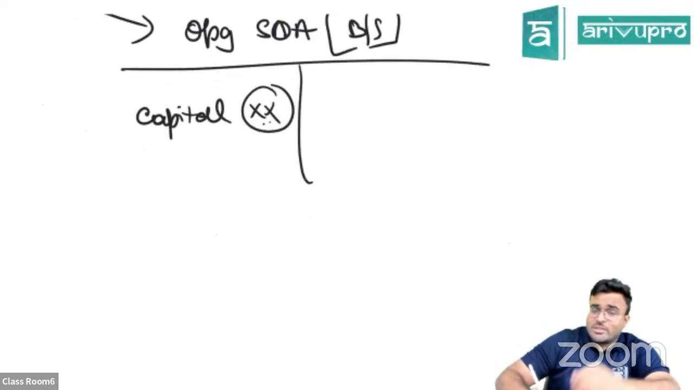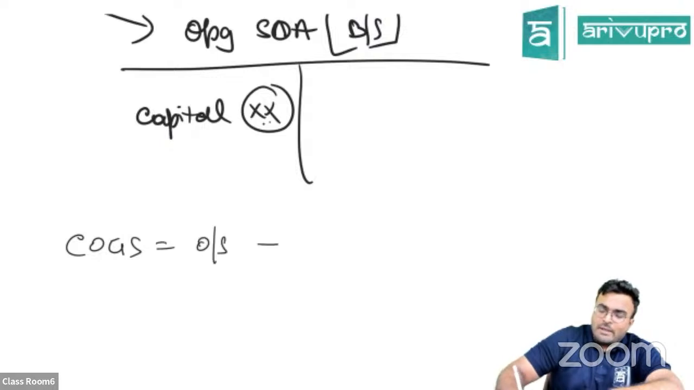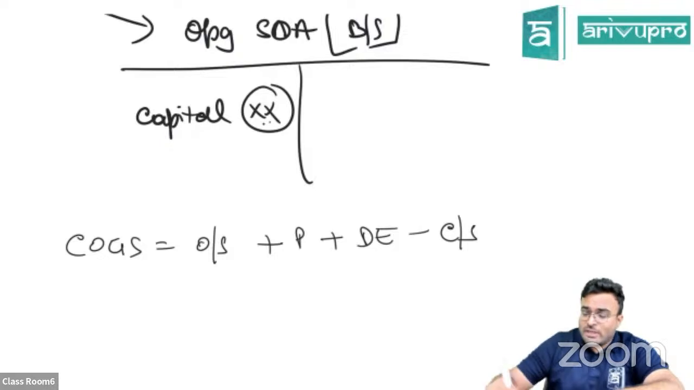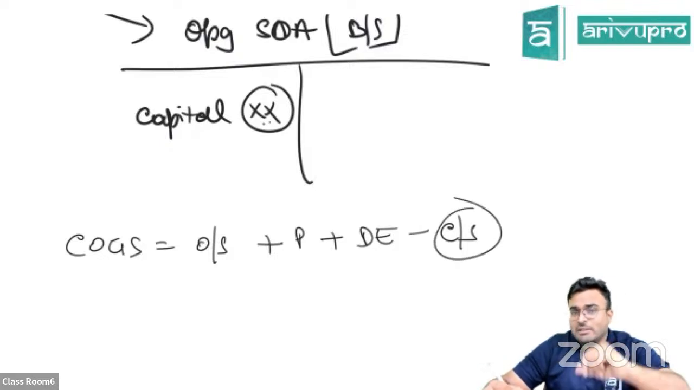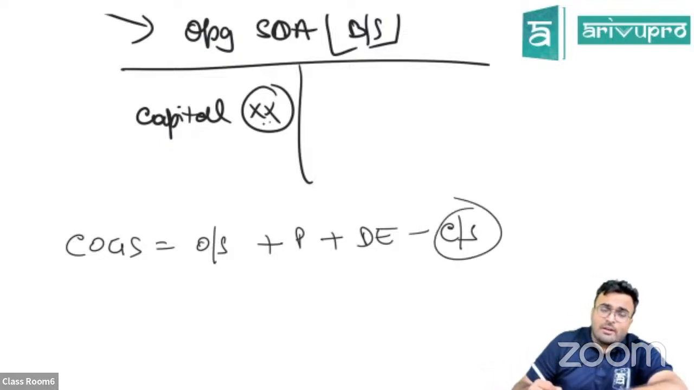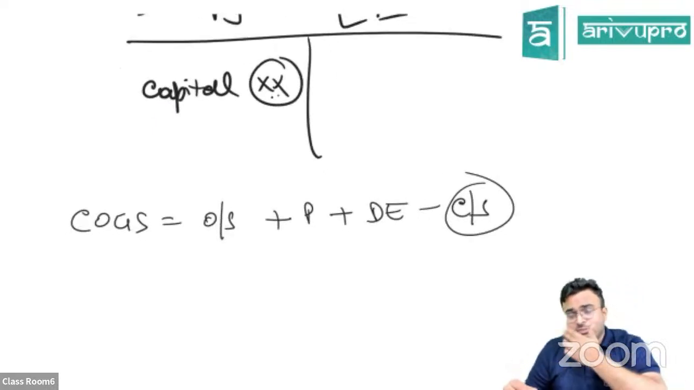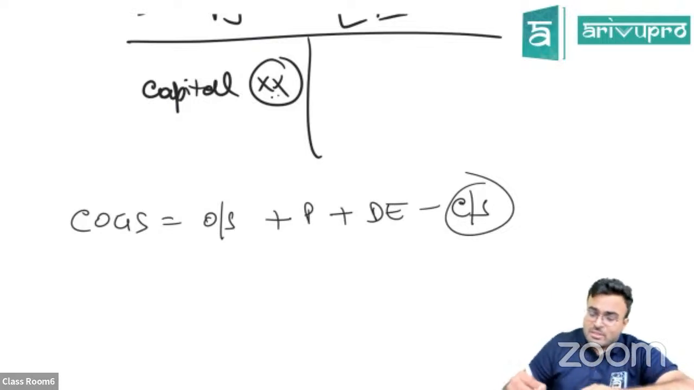There is also a situation where you have to use your inventory formula in incomplete records. That is, cost of goods sold is equal to opening stock plus purchases plus direct expenses minus closing stock. There are questions where closing stock is missing. Use this formula, you'll get the closing stock. There are questions where opening stock is missing. Then use this formula, you'll get the opening stock. Put the opening stock into your opening statement of affairs so that you can get your capital missing figure.